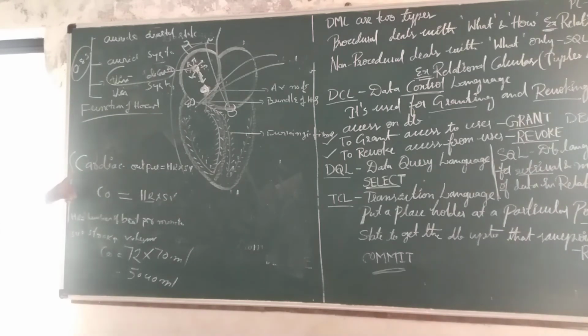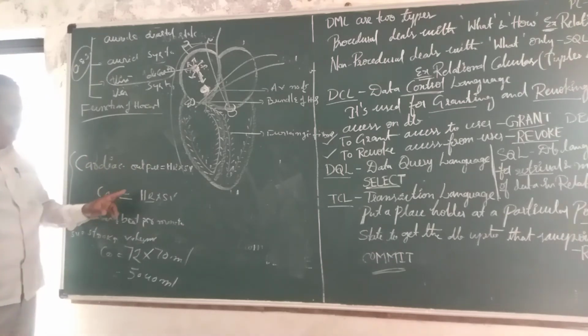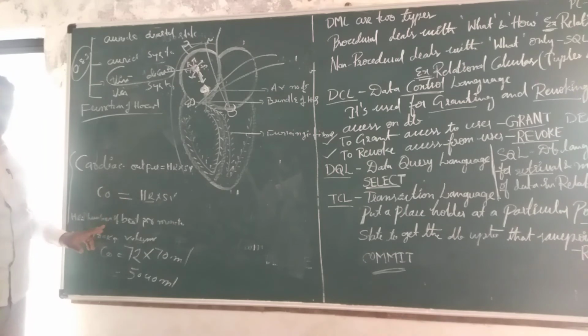Cardiac output means how much blood comes out of the heart per minute. CO is equal to HR times SV. HR means how many times the heart beats per minute.